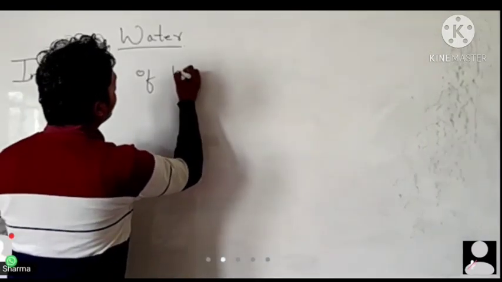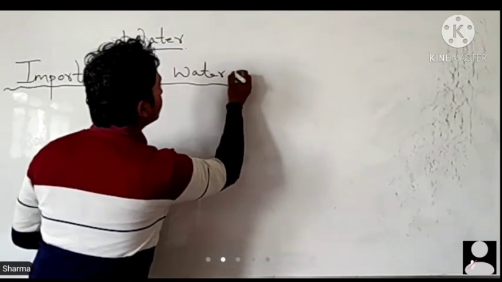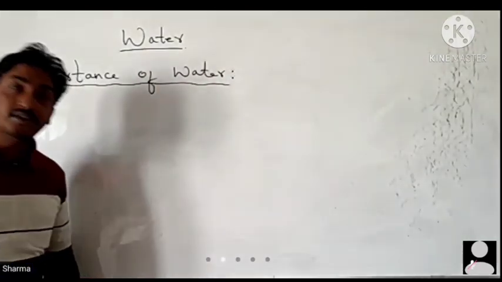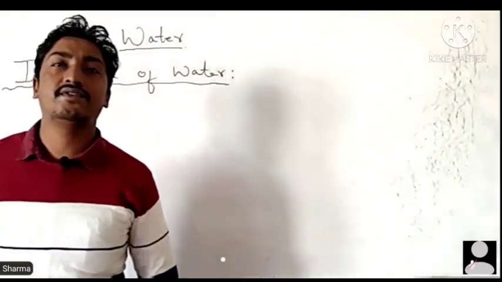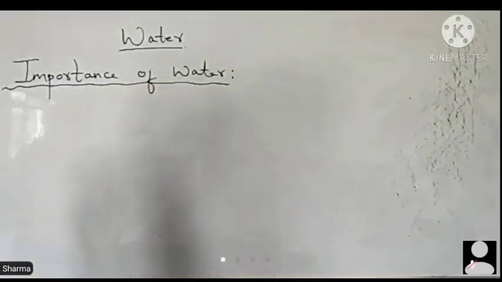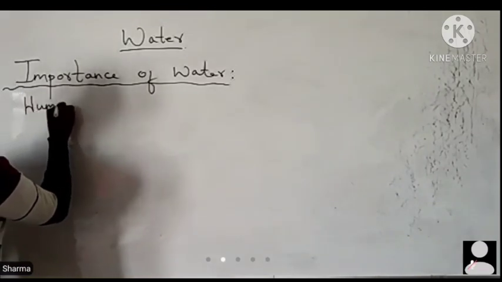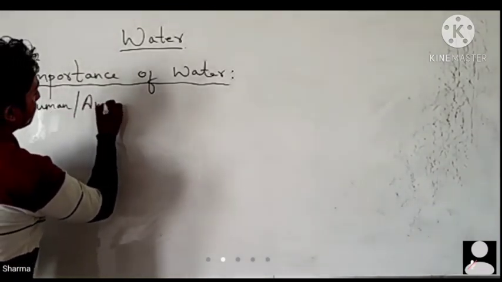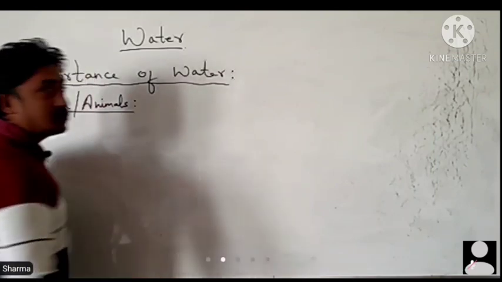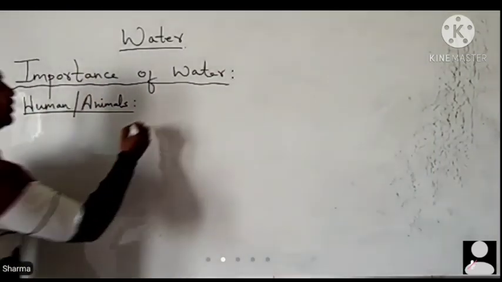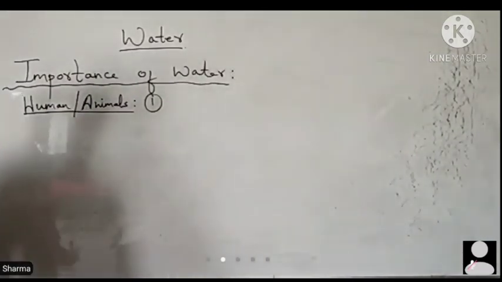Importance of water. As we all know, all living organisms need water for their survival. All living organisms means both plants and animals need water for survival. First of all, we will talk about how humans and animals utilize water, why they need water. The first one is: water regulates body temperature.